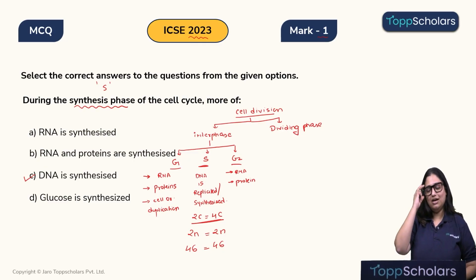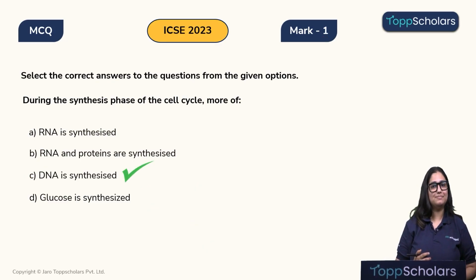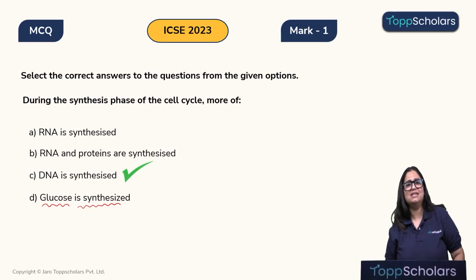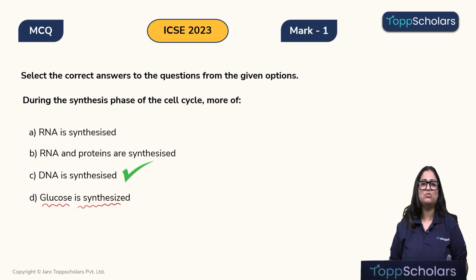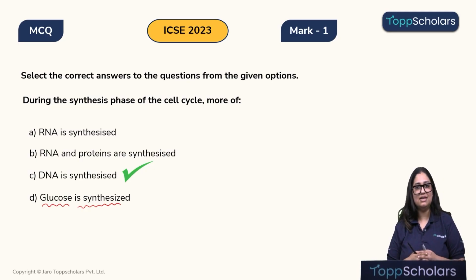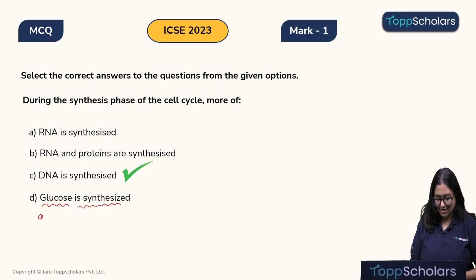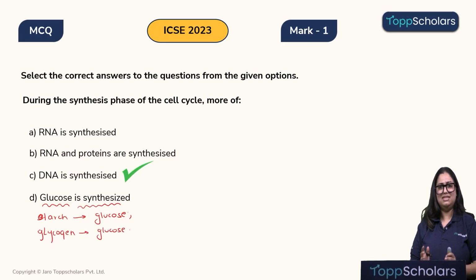Okay children, so I hope you understood this. Alright, why is option D incorrect? We have talked about why option A and B are incorrect, right? Why is option D incorrect? Children, glucose synthesis is not seen during cell division. It takes place quite before cell division, right? Glucose is synthesized how? If it's a plant cell, then it is by breakdown of starch into glucose, right? And if it's an animal cell, then it is during the breakdown of glycogen into glucose. So this breakdown to form glucose is not seen during the synthesis phase or the S phase.